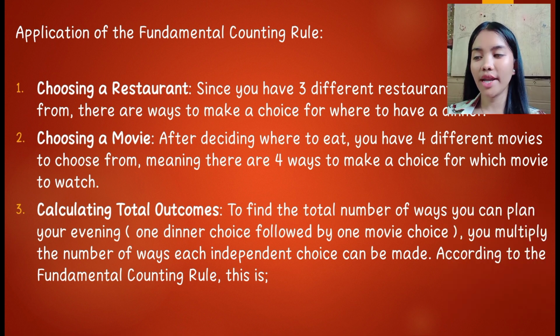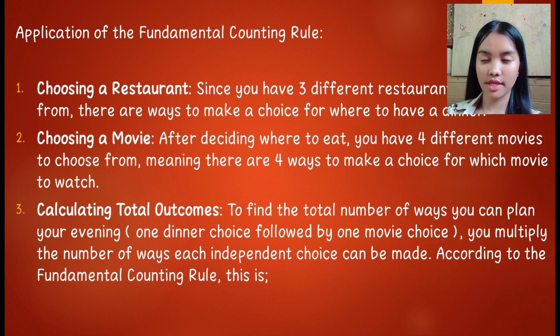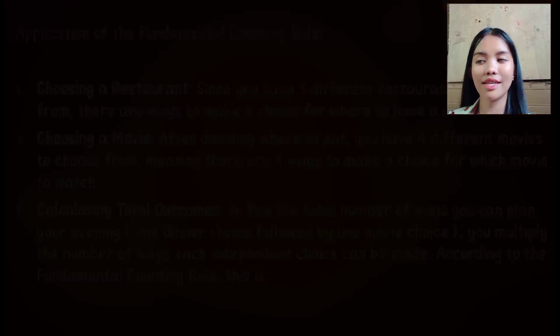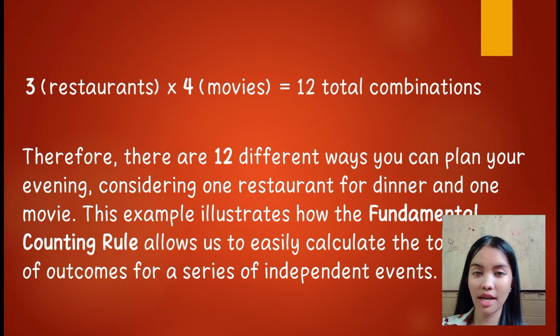The third step is calculating total outcomes. To find the total number of ways you can plan your evening, 1 dinner choice followed by 1 movie choice, you multiply the number of ways each independent choice can be made. According to the fundamental counting rule, this is 3 restaurants times 4 movies equals 12 combinations.